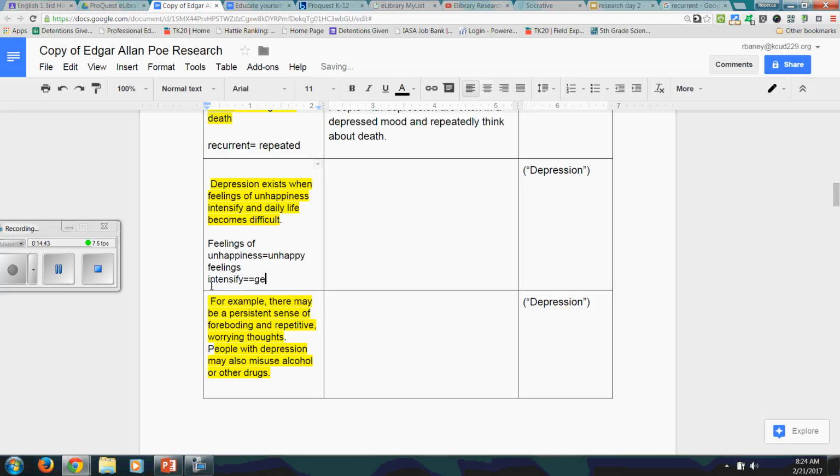Intensify, that means to get worse. So I kind of already know what that means. In my paraphrase, it says daily life becomes difficult. I want to start at the end of the original quote when I can. It doesn't always work. So I might say something like, instead of daily, I could say everyday life becomes hard instead of difficult.